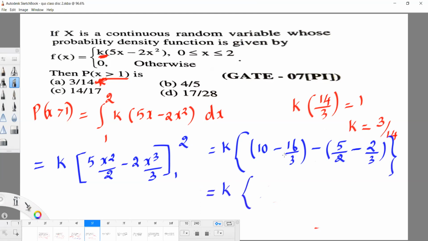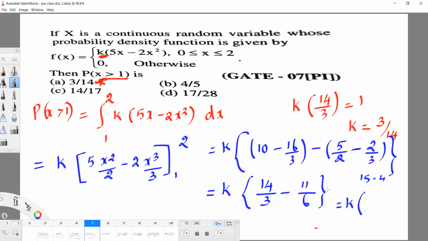So k into, here the value is 30 minus 16, 14 by 3. Then what is the LCM? 6. So here 15 minus 4, 11. So again you have to simplify.